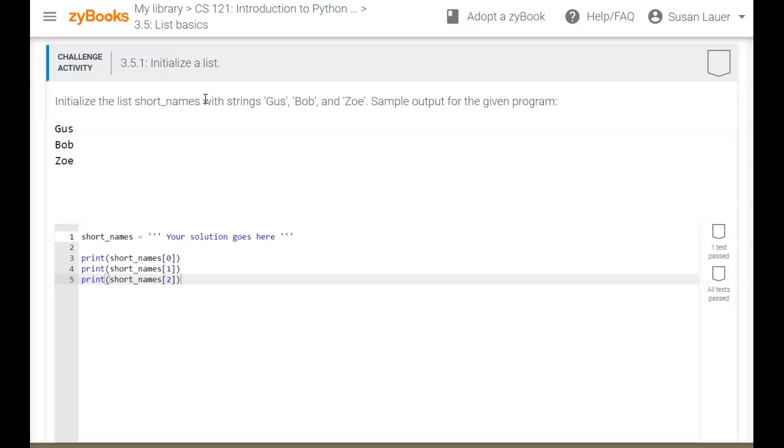They ask you to add your name here, so you can add your name and see what happens. The 3.5.1 challenge is real short. It just wants one little line in here making that list. So you want to make the list, and that's the name of the thing it's going to be, the thing with the brackets, and then those names in it.